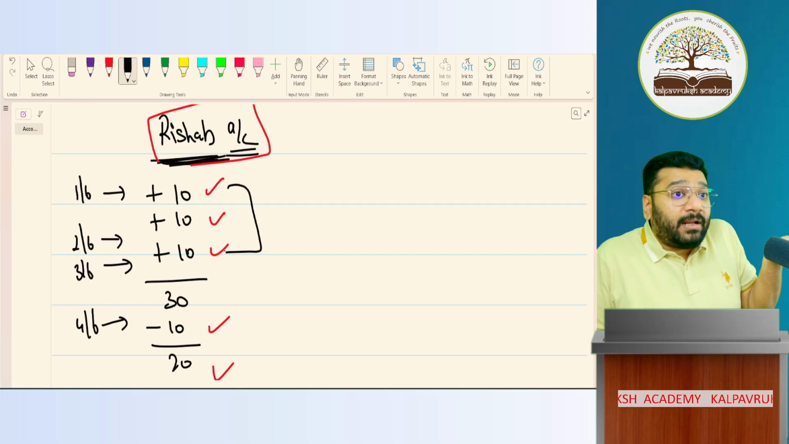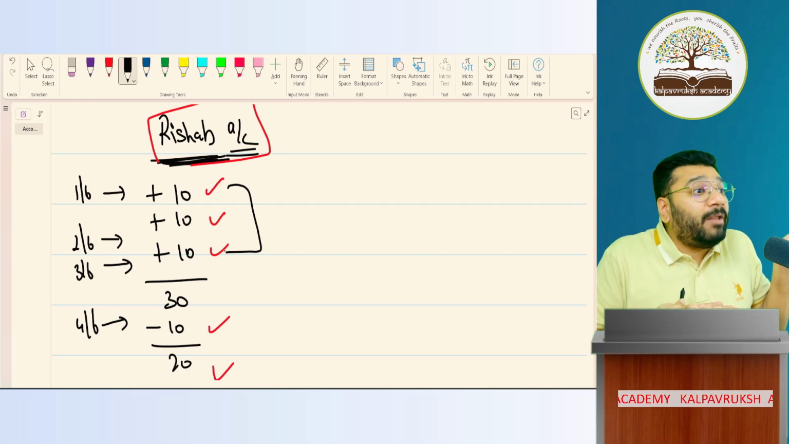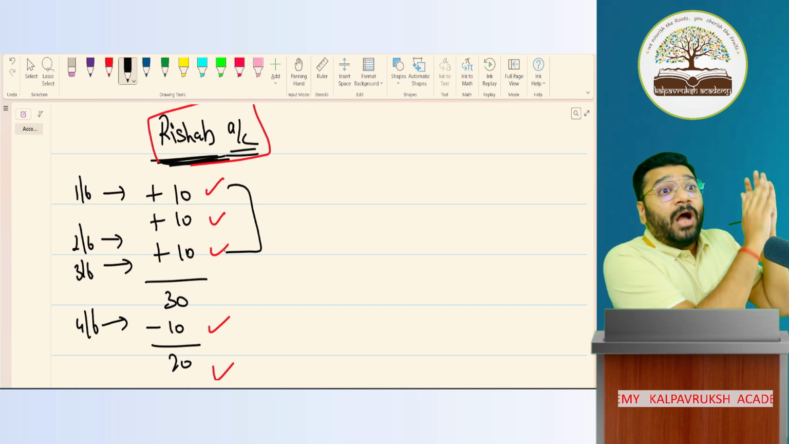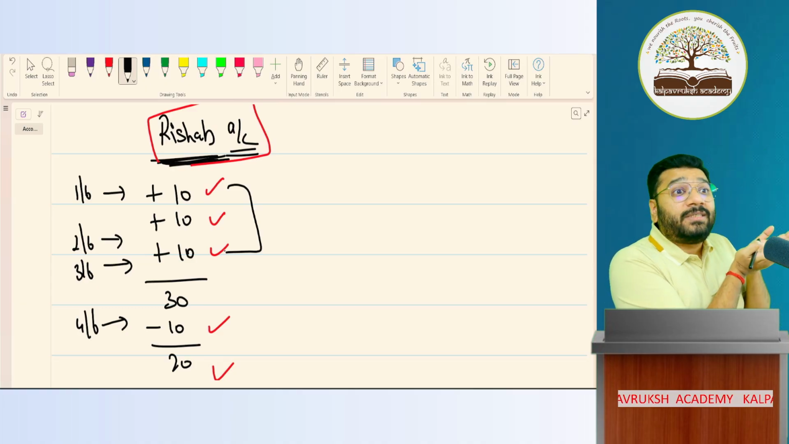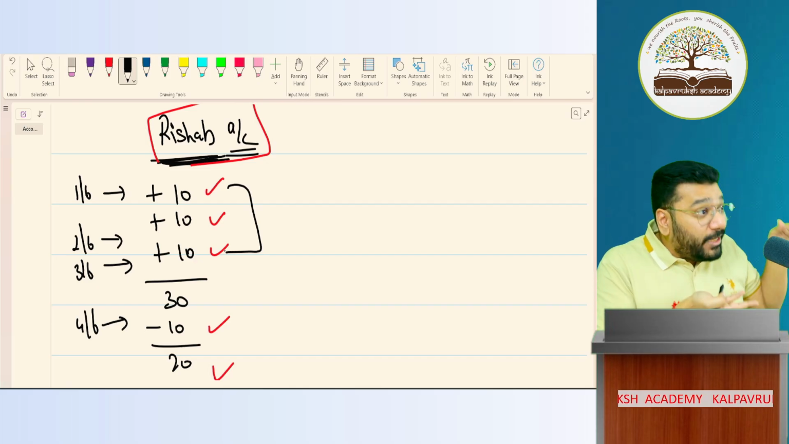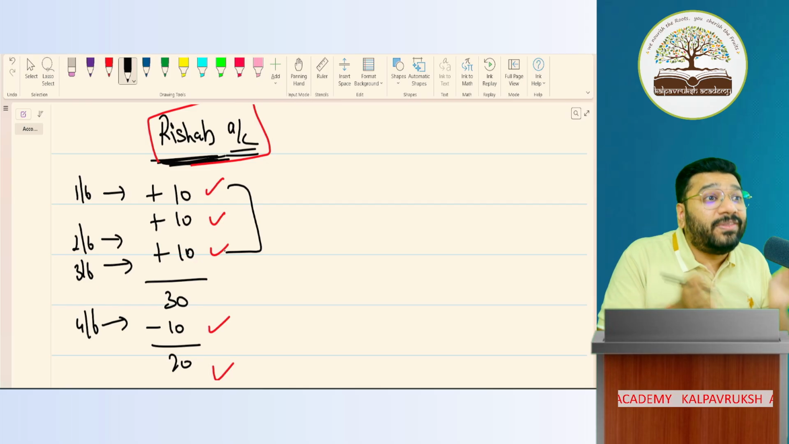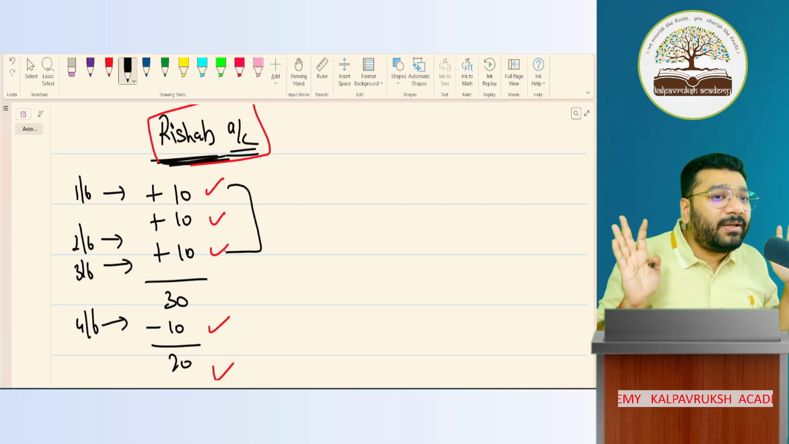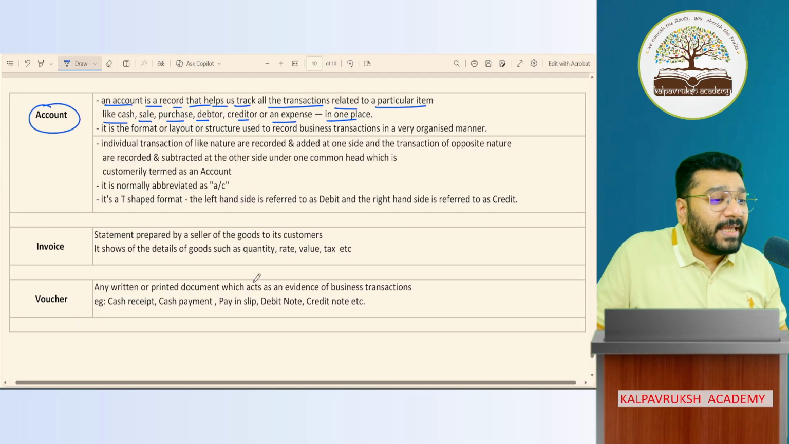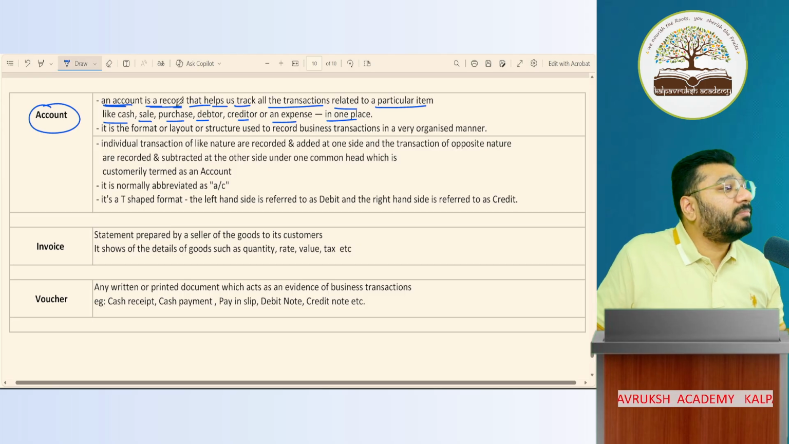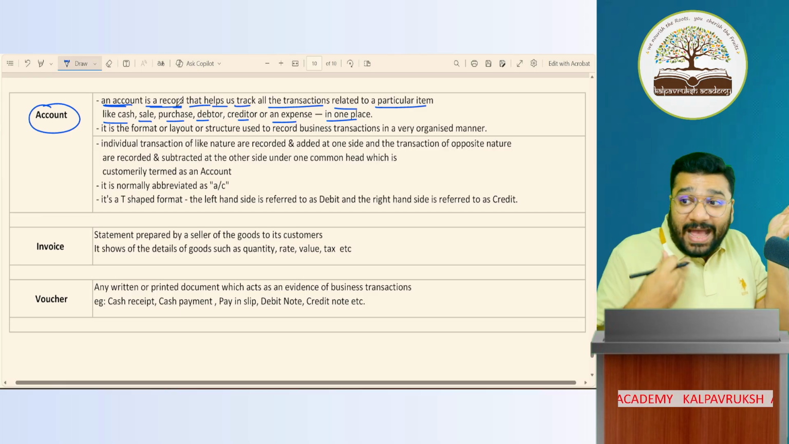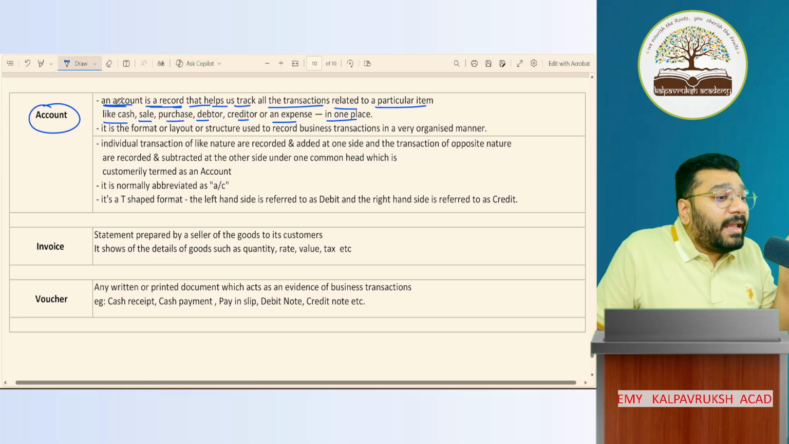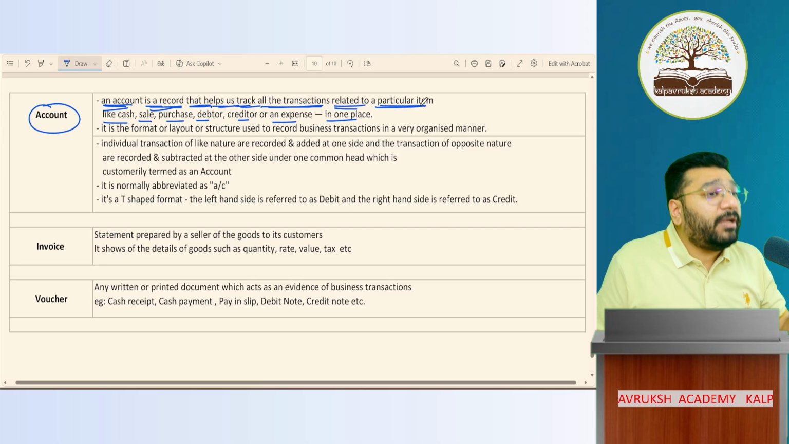So if I go to that particular account, I get the complete history of that particular party. This particular person, how many times he has purchased, for what value he has purchased, out of what he has purchased, how much money paid, how much money not paid. I get a complete summary of the transaction. Got it, not got it? Now, so what is an account? An account is a record. Correct? No? That shopkeeper, I made a record of all the transactions which I and Rishabh did. So an account is a record that helps us track all the transactions related to a particular item.